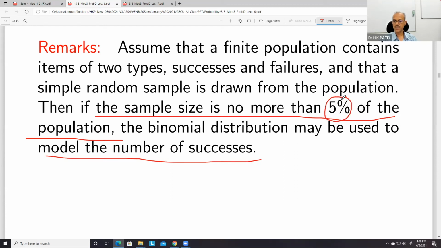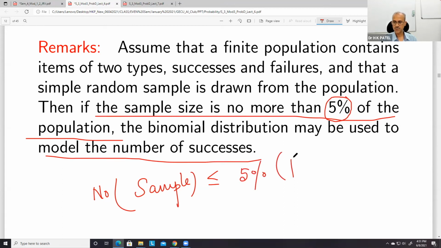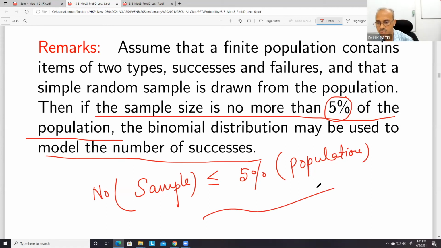Our sample is less than or equal to 5% of the population. We may prefer to apply the binomial distribution to model the number of successes.